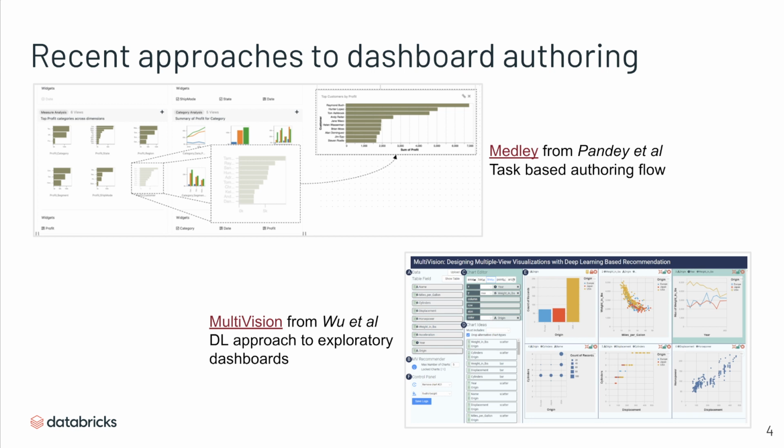For example, the Medley work focuses on a task-based authoring flow where users have to select a task like measure analysis or category analysis, and they suggest appropriate visualizations, where the multi-vision work focuses on a deep learning-based approach to creating exploratory dashboards where they recommend different charts and views of the data.